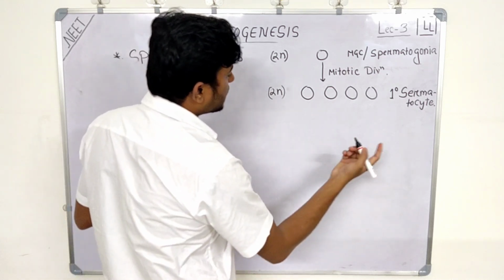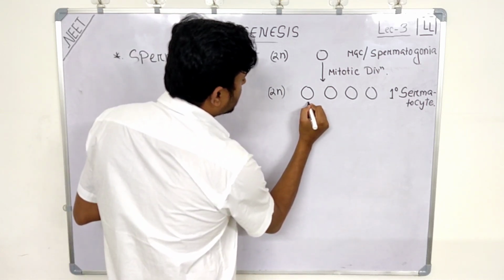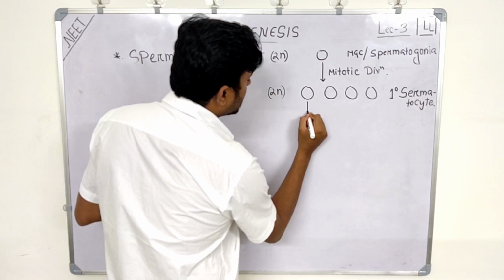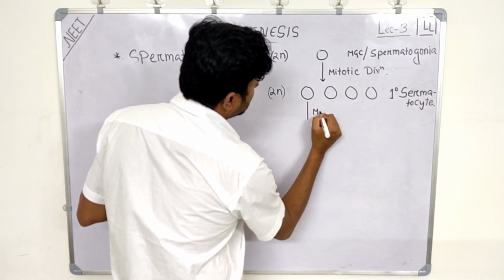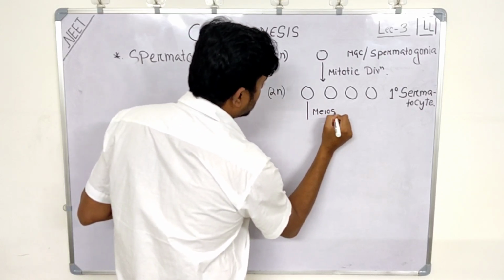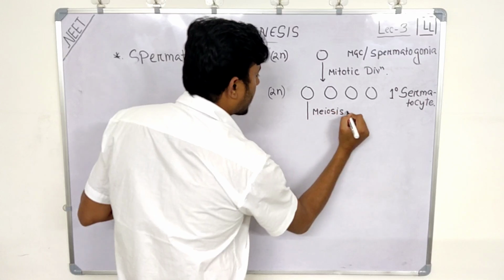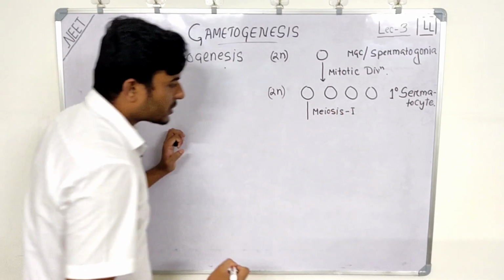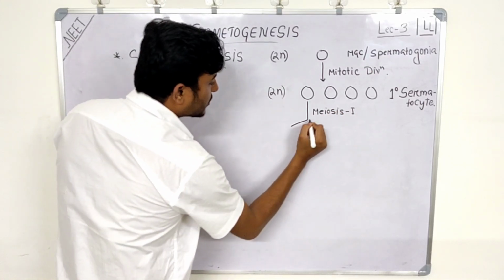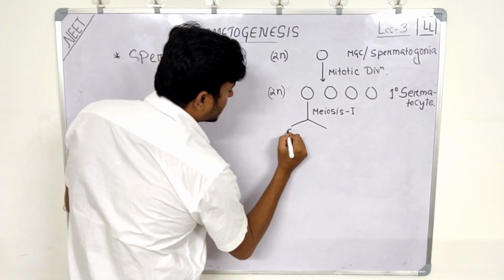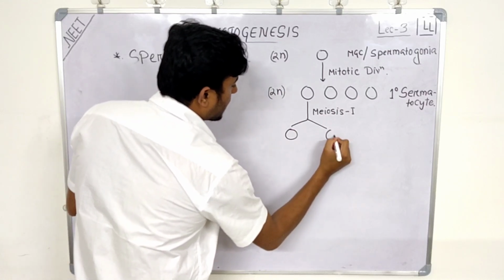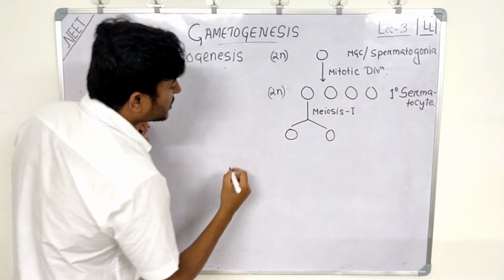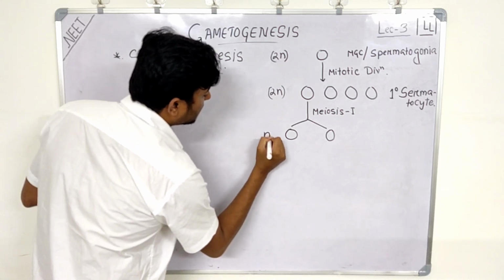Now these primary spermatocytes will undergo meiosis 1. So after meiosis 1, what will happen? It will give rise to 2 cells, right? But the number of chromosomes now will reduce to half.